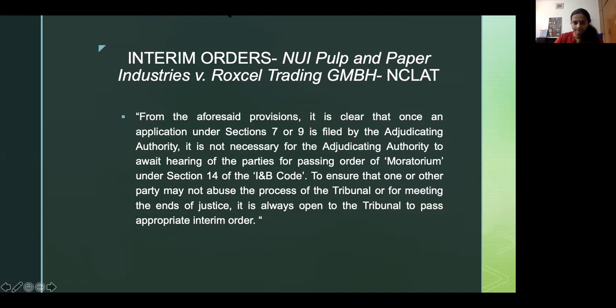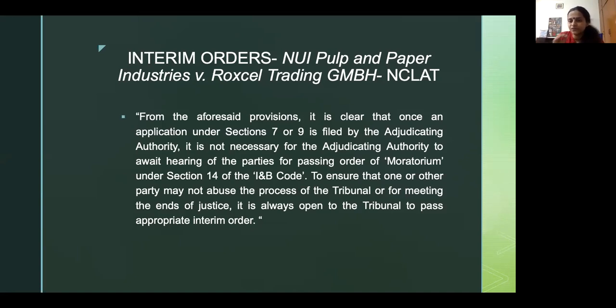Somebody's asked me, in the previous insolvency laws, CPC procedure was followed. Are we still following the same or a new procedure laid down in IBC, especially regarding admission of evidence? Hi, Yasasi, just to answer your question, CPC principles apply, but IBC proceedings are not bound by the CPC. Secondly, in regard to taking of evidence, NCLTs have summary jurisdiction. In fact, they've categorically said that they deal with proceedings that don't require taking of evidence. If taking of evidence is required, then you're asked to go and appeal to a civil court. That's in fact the distinction between NCLT and any other court.